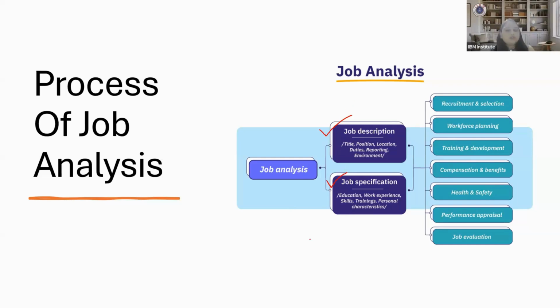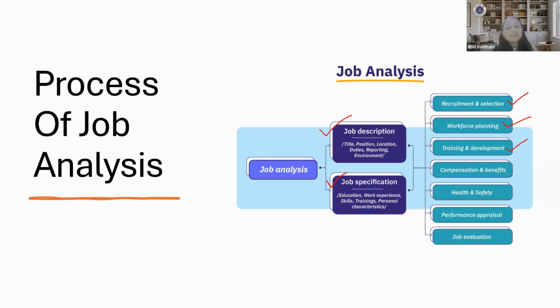These two documents collaboratively fulfill this information: what recruitment and selection process you are going to adopt, how you are going to do workforce planning, and what the training and development needs are for that job. Let's say you want to hire somebody with a very specific quality which might not be available much in the market. You need to hire a person who has a very close specification, and then you can opt for training and development.